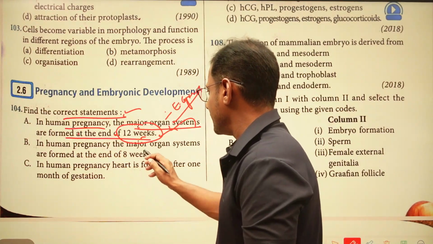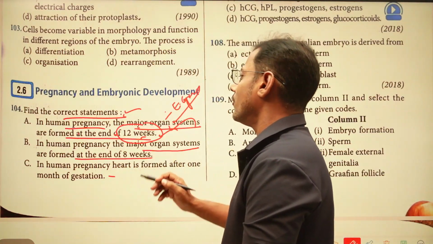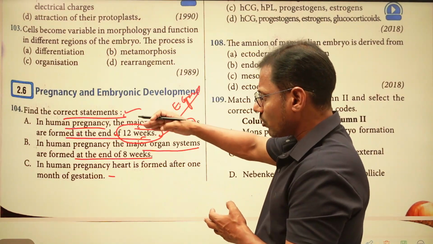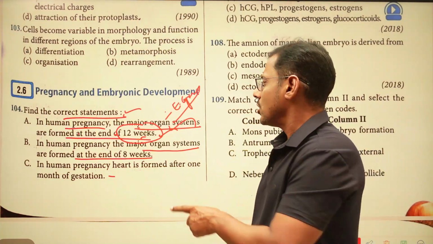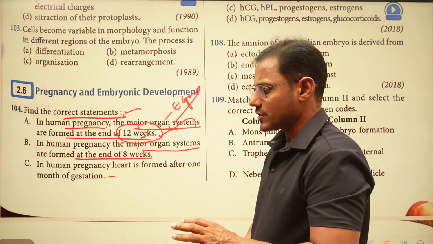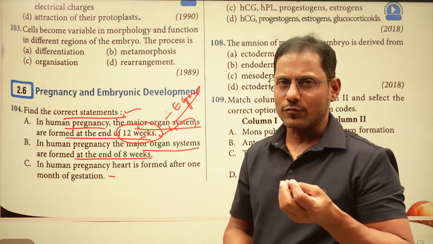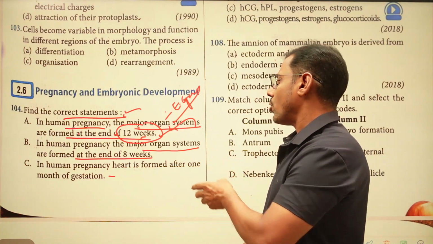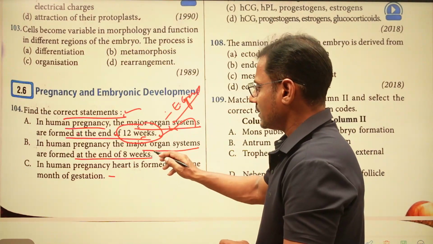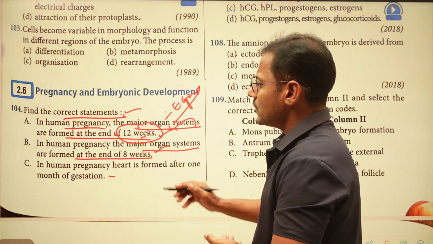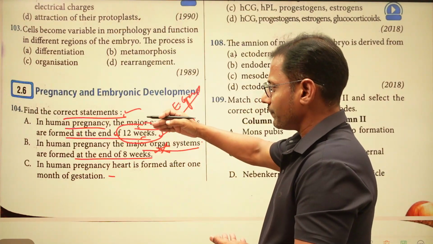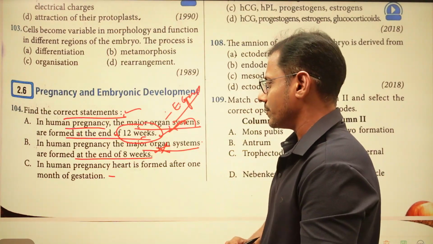In human pregnancy, the major organ systems are formed at the end of 8 weeks. Already the point has been given here, so one of these must be wrong, because all the organ systems are formed at the end of 12 weeks. In the first statement, at the end of 12 weeks, all the organ systems are formed in the embryo. But in the second statement, all the organ systems are formed at the end of 8 weeks. Since the first is the right statement, the second statement is the wrong statement.